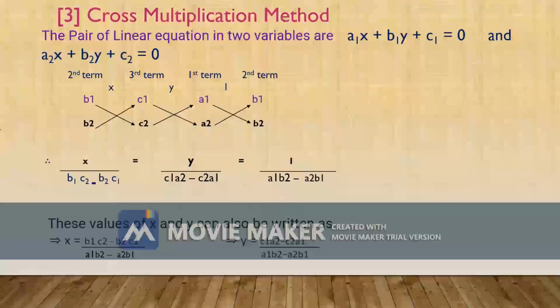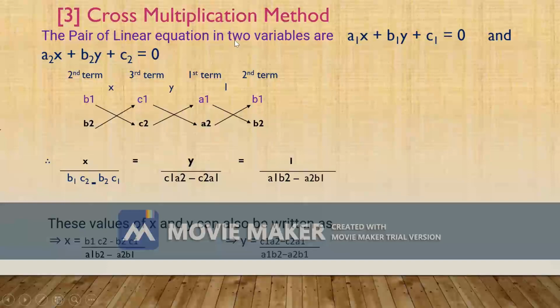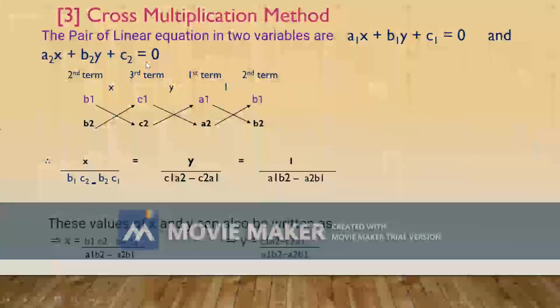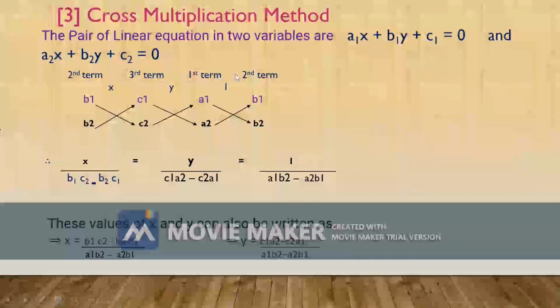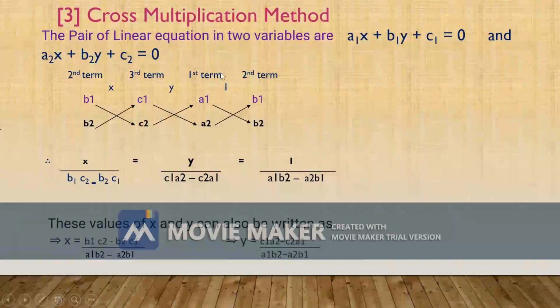Now, third, we have the cross multiplication method. The pair of linear equations in two variables are a1x plus b1y plus c1 is equal to 0 and a2x plus b2y plus c2 is equal to 0. Now we take the second term, third term, first term, and again the second term. We find out x, y and the constant term.